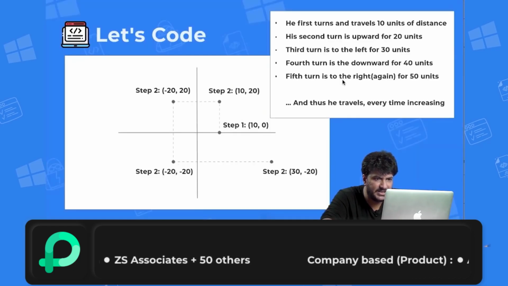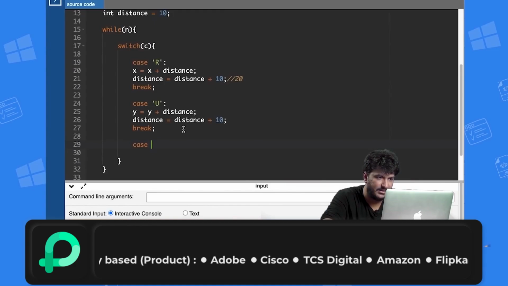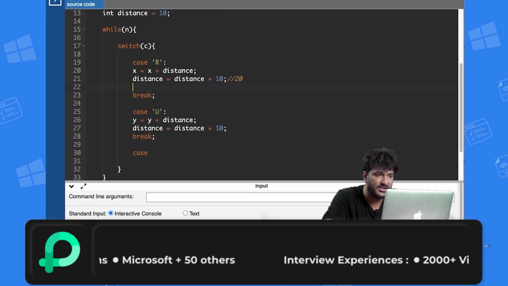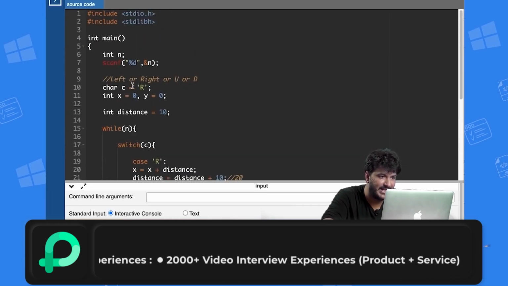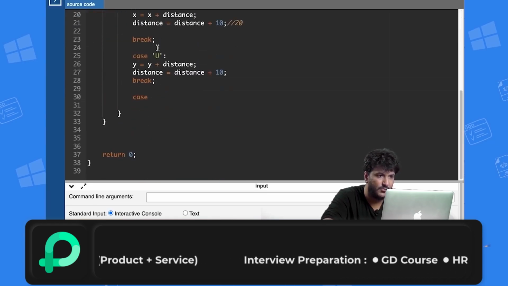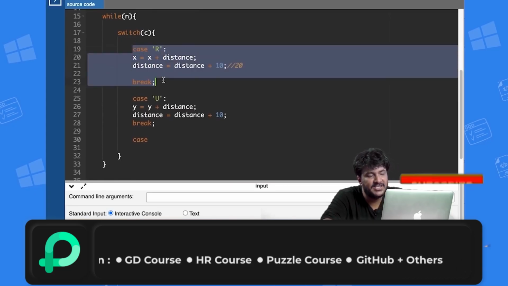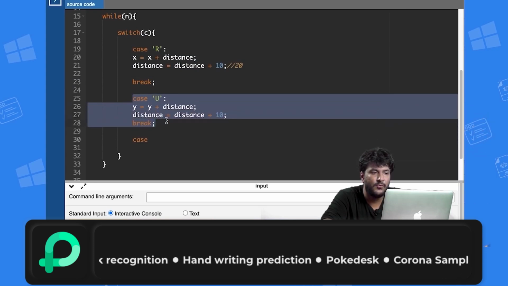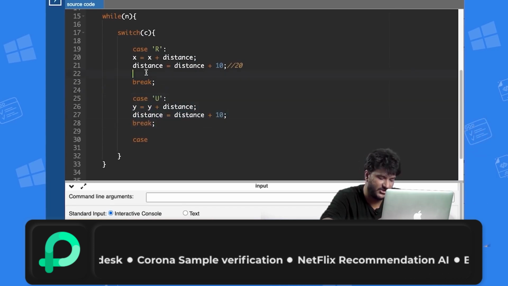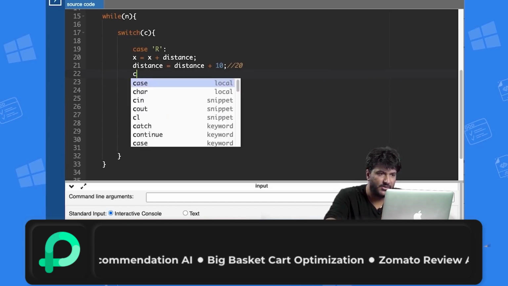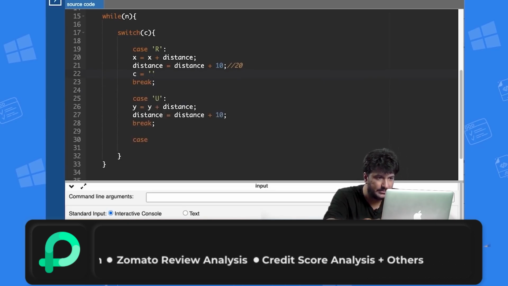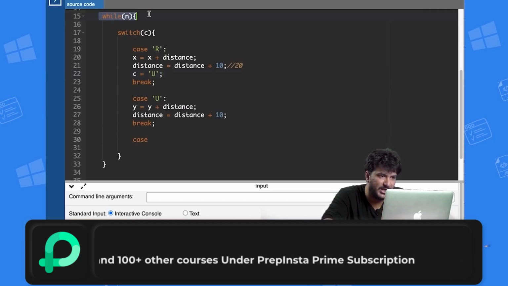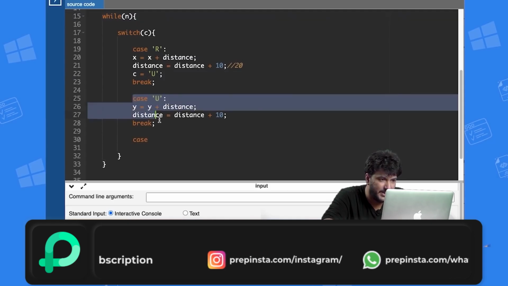So the next step is towards the left. But one more thing that I forgot to do here is I also need to change the next case value, that is this C value. Once this step R is done, I need to tell it that the next thing you need to do would be U. So I would change my C value to U here before this break. Which is why next time when the while loop runs, it will directly come here and implement this.